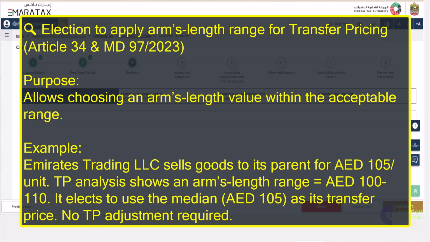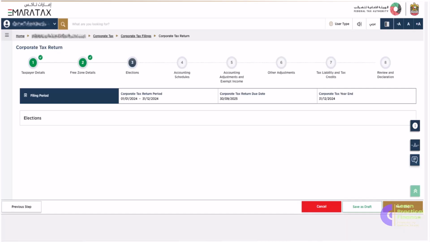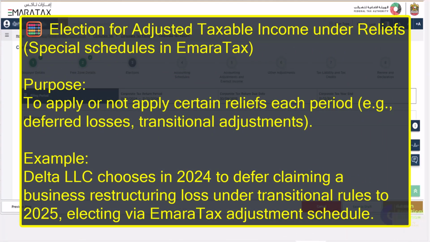Transfer pricing analysis shows an arm's length range between 100 and 110 AED. It elects to use the median, which is 105 AED, as its transfer price. No TP adjustment required.